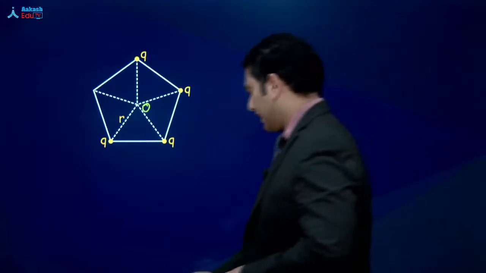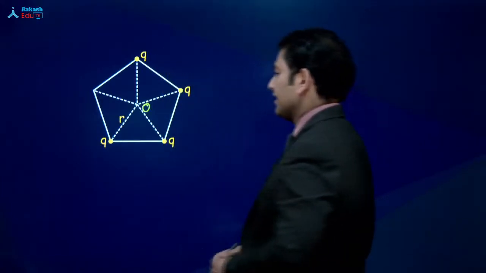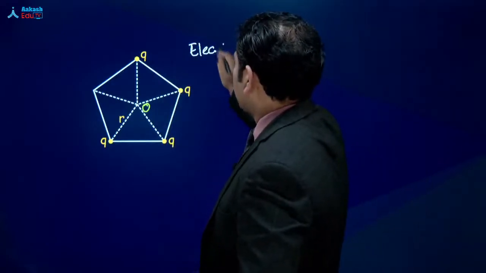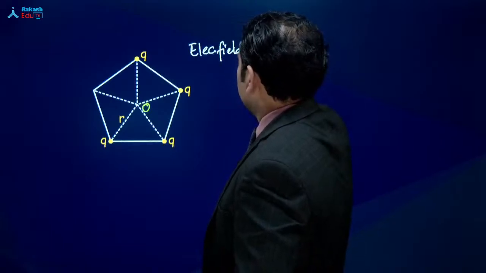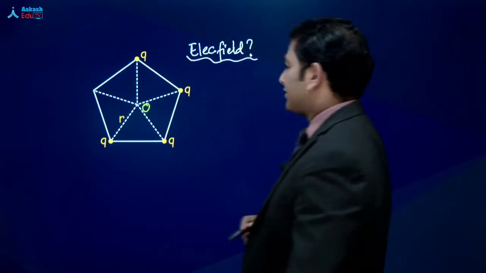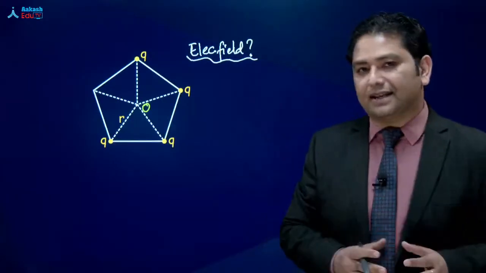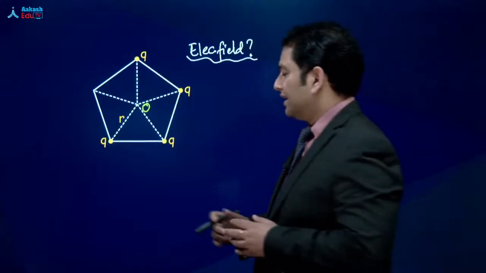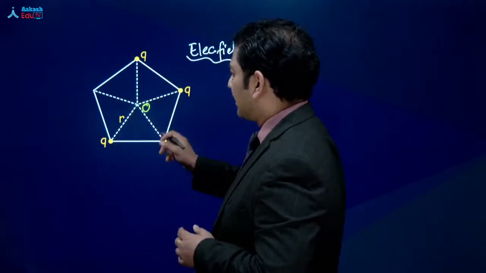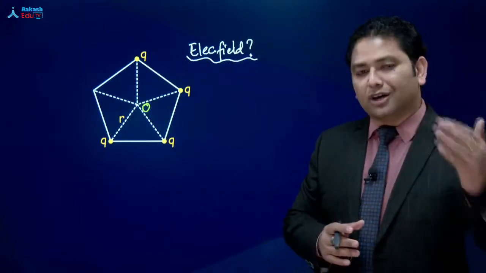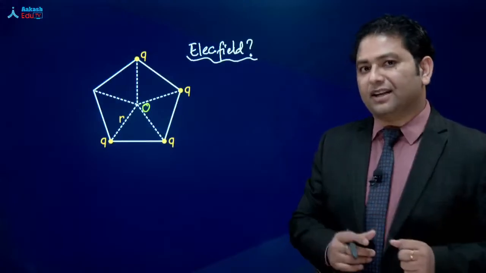Let's see how we calculate the value of electric field and the value of potential at that given point. Let's talk about the electric field first. In order to compute it, we'll go a bit technically. Instead of finding the field due to each charge one by one and adding them vectorially, which will take a longer method, we'll go a bit trickily.